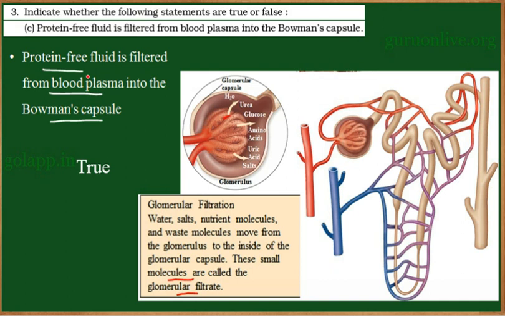So protein-free fluid is filtered from the blood plasma into Bowman's capsule. The statement is true. In this filtrate there will be no plasma proteins. Smaller amino acids will be present, but proteins are not present.